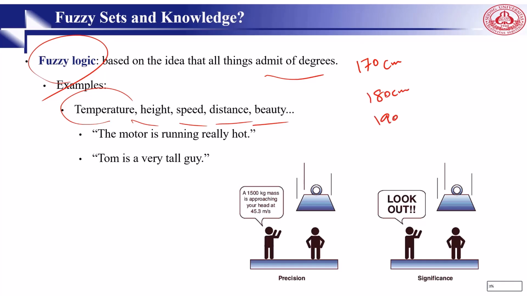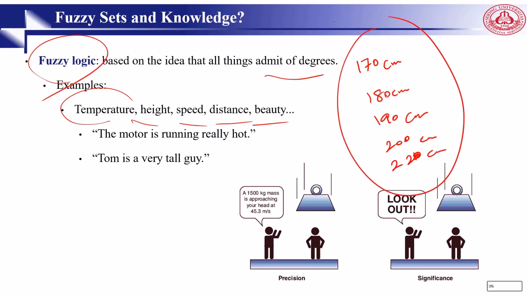Another guy is 190, 200, 210, or 220. We call them all tall. But how can we tell the computer what is the meaning of tall here? These are not equal. 170 is not equal to 180, 190, 200, 220. These are not equal. Or, for example, this color is white. This color is white.